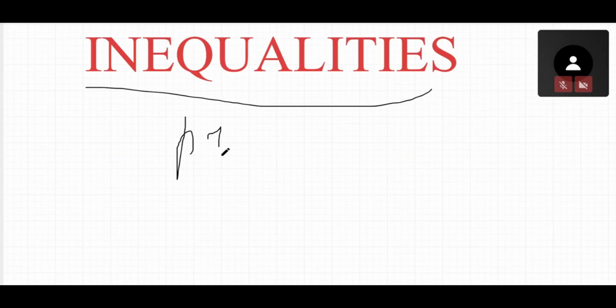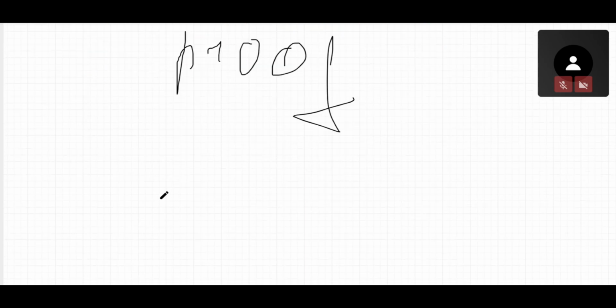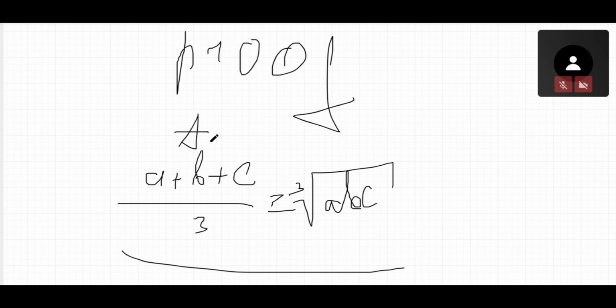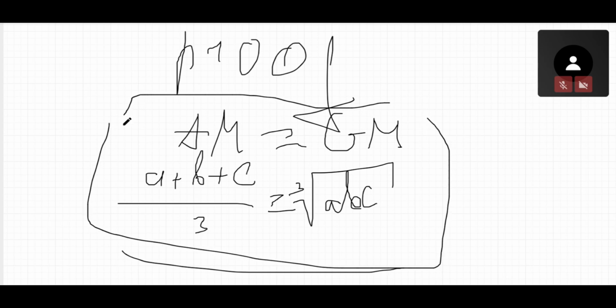For example, they say prove that (a + b + c) divided by 3 is bigger than or equal to the cube root of abc. You will say that it's correct because we all know that this part is AM and this part is GM, and it's correct because of the AM-GM inequality.